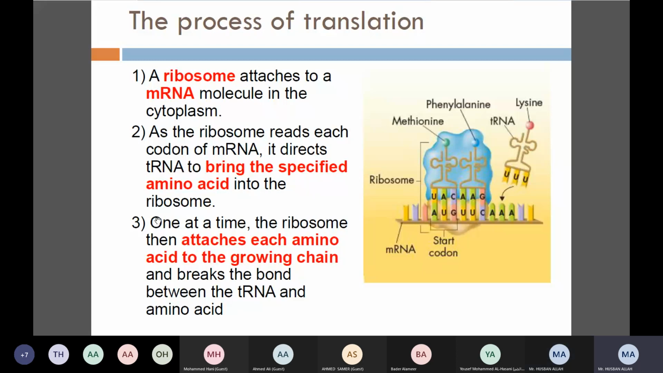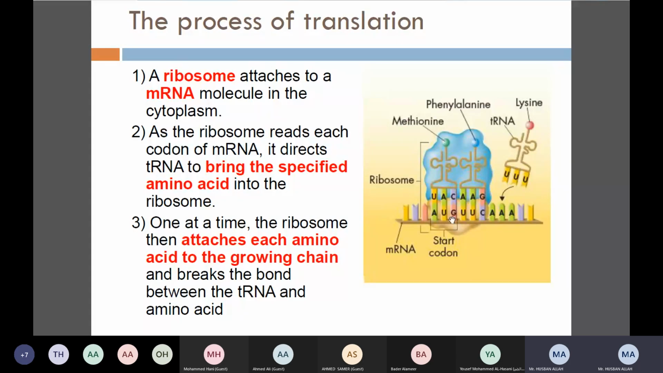Okay. The next step: one at a time, the ribosome then attaches each amino acid to the growing chain and breaks the bonds between the transfer RNA and the amino acid. The next function of the ribosome is to do what? To bring the amino acid and detach the amino acid from the transfer RNA. So the transfer RNA will be free, it will be removed, right?